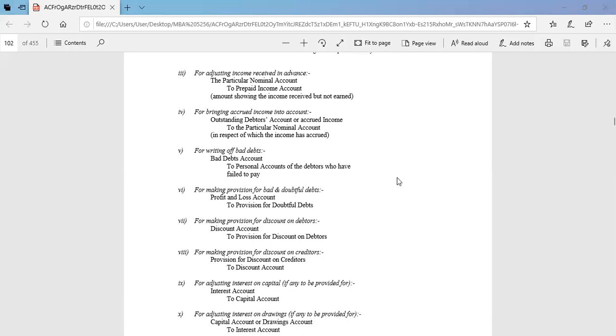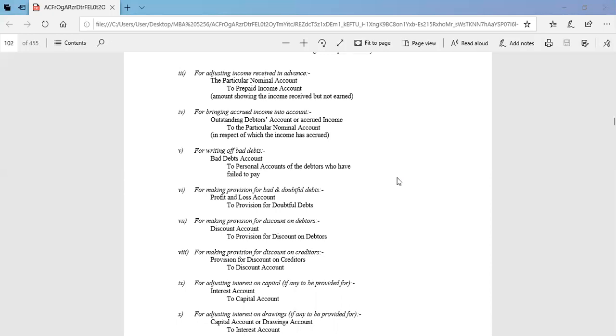Number six, for making the provision for bad debt and doubtful debts. After the specific time period, some bad debts are collected from the debtors, and some of those are not collected in this time period. Then the authority thinks of a provision for bad debt to meet this year's bad debt, and that is called a provision for bad debt and doubtful debts. Here, the profit and loss account is debited and the provision for doubtful accounts is credited.